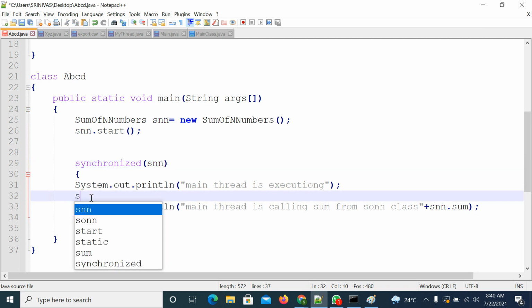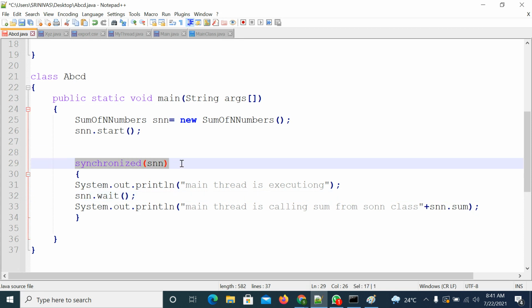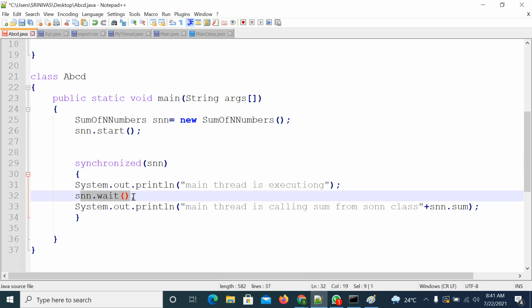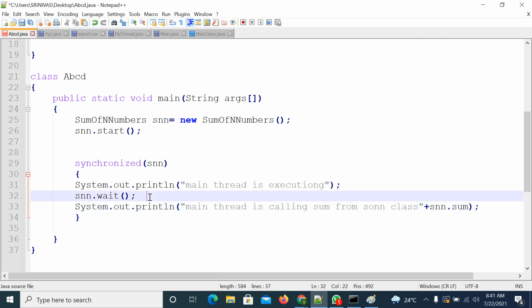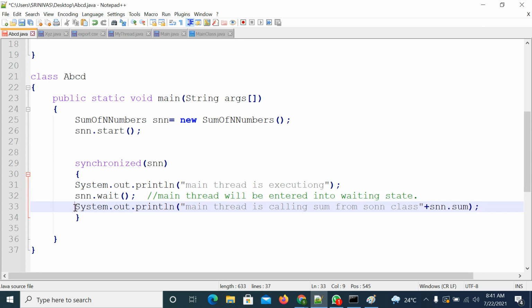For that, you just apply the wait method. If you call it like this, what will happen? The thread will release the lock, and the thread will enter into waiting state. Which thread? The main thread will enter into waiting state. After this, the main thread is in waiting state, and line number 33 will not be executed.